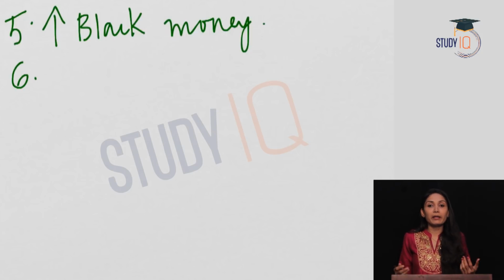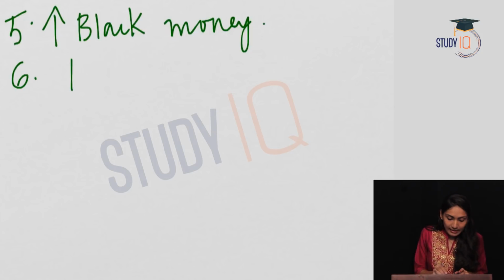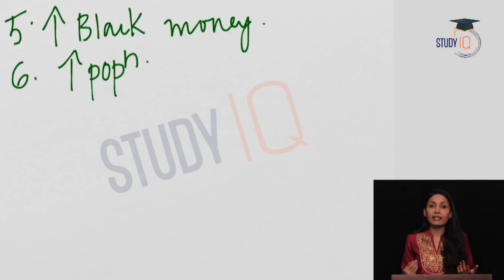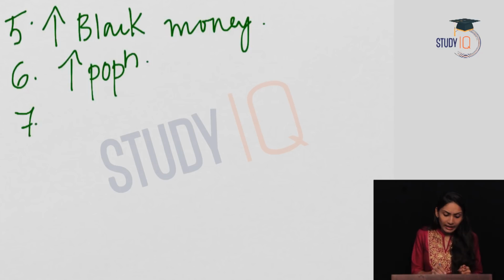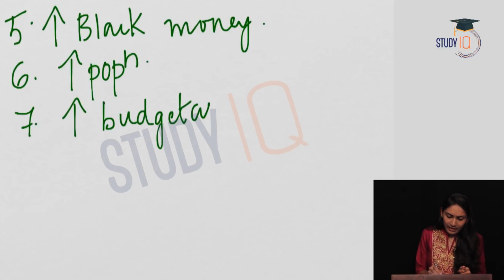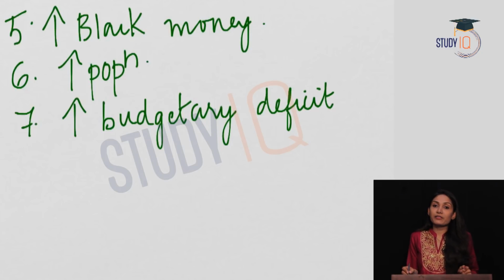The next reason for demand pull inflation is an increase in the population in the economy. As population increases in an economy, there will be more people. More people will lead to more demand. More demand will lead to demand pull inflation. The next reason for demand pull inflation is an increase in the budgetary deficit.